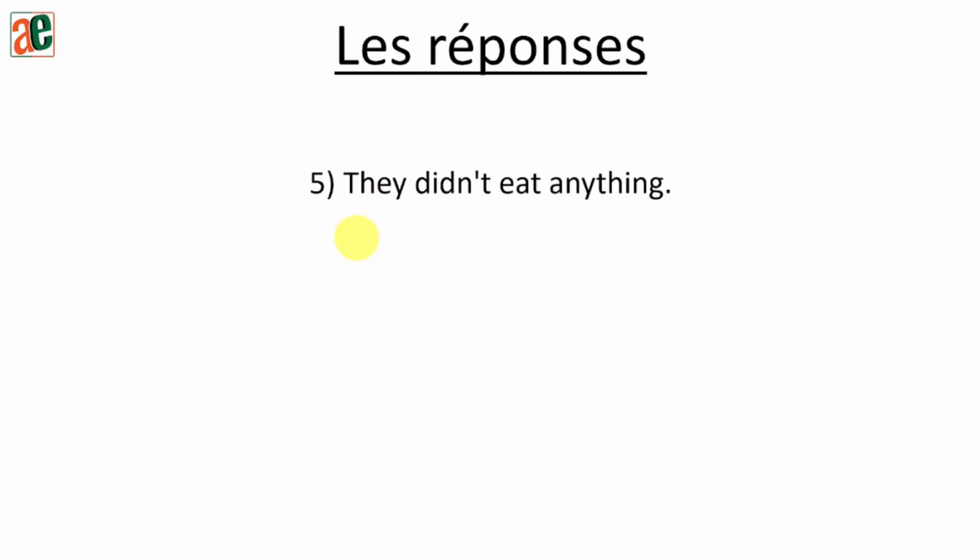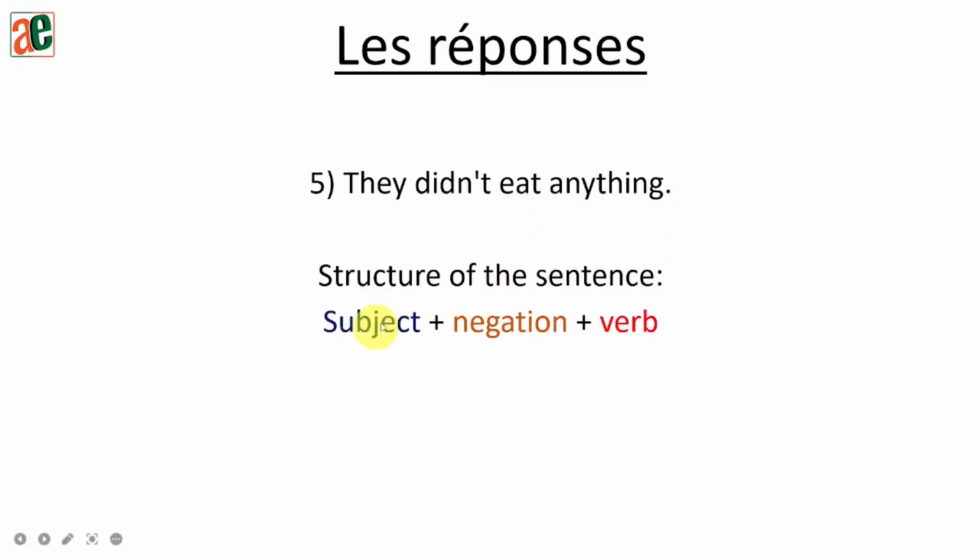Last sentence, they did not eat anything. Let's see the structure. Subject, negation, verb. They, subject, did eat, verb, not anything, the negation. Okay.